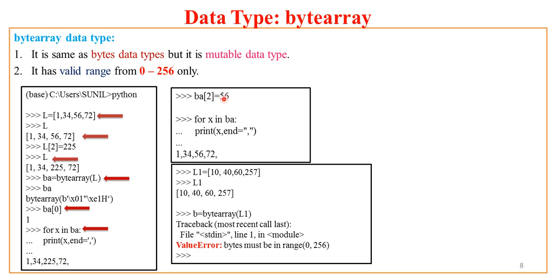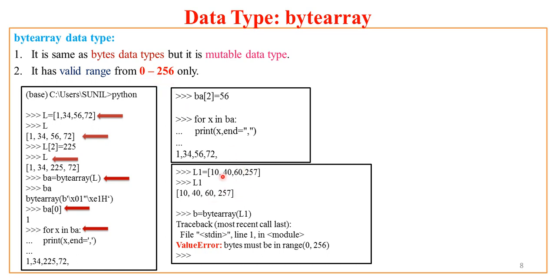Now here if I restore the value of the third bytearray element, for your surprise we are able to update the bytearray list, but not the bytes list as we saw in the earlier case. Here again the range is the same. Even though it is bytearray and it is mutable, it follows the same range, so your mutability is within 0 to 256.